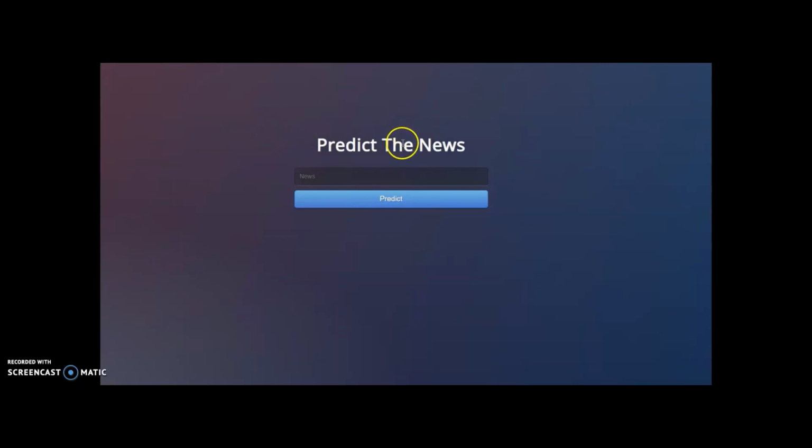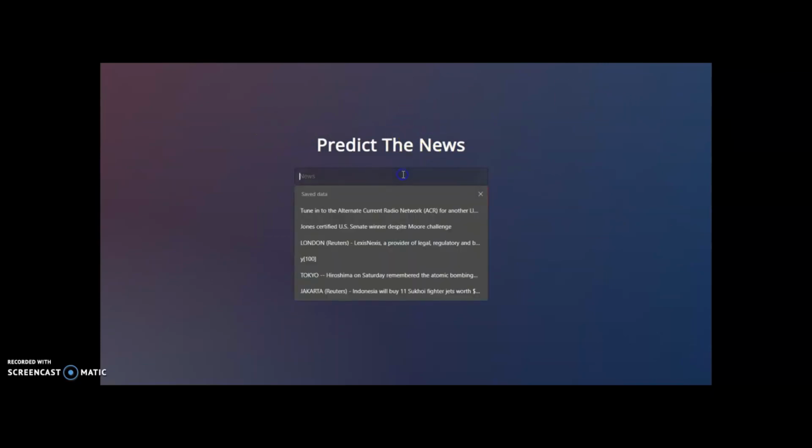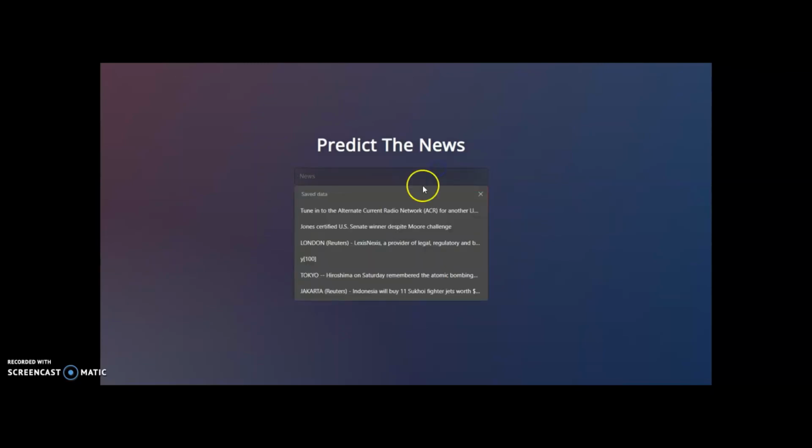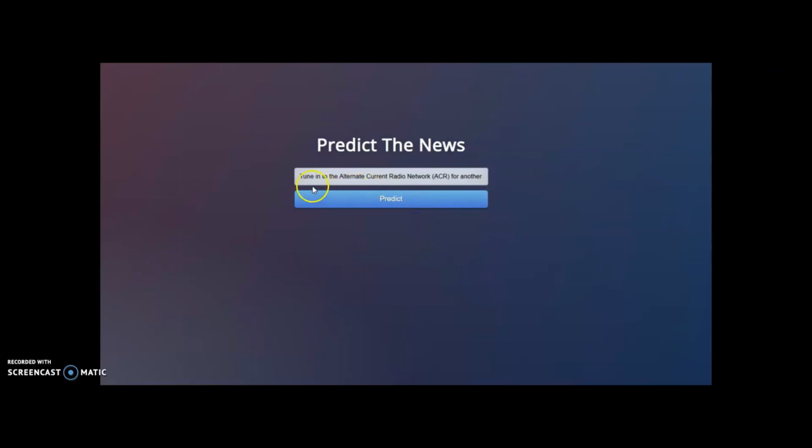So we have a predict news heading, and here we'll be uploading our news, and then we'll be using this button to predict the news. Now we'll see an example of a fake news and a real news. Looking into the first one, let this be the news that we are checking for whether it is fake or real. Once we enter the news and predict it, we understand that the given news is a fake news.